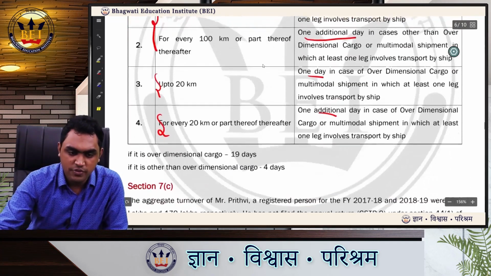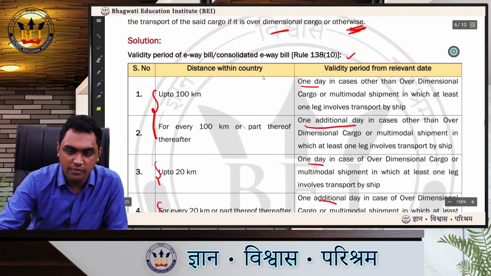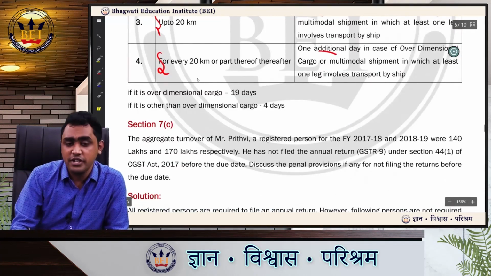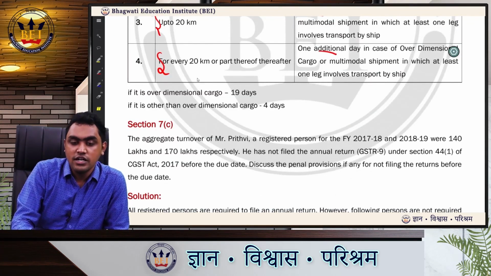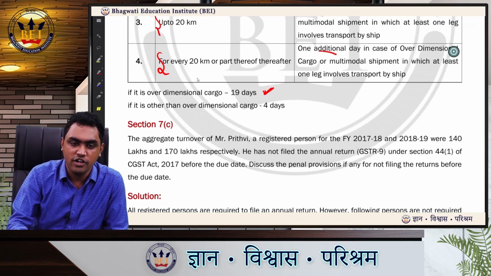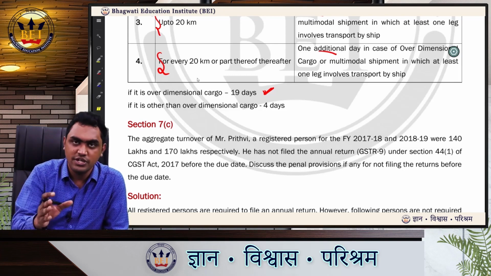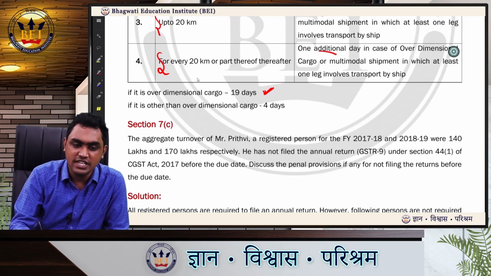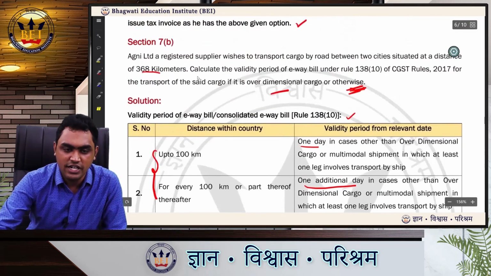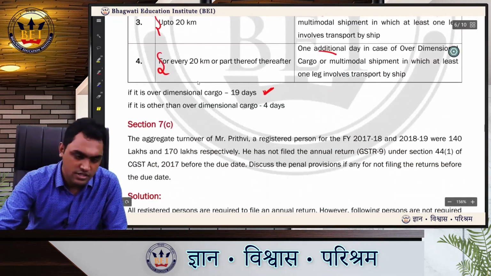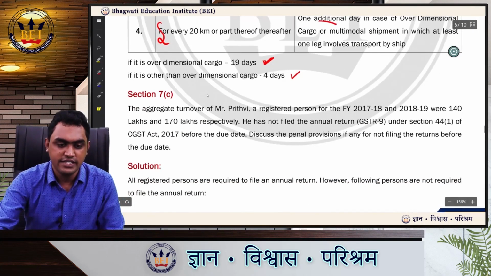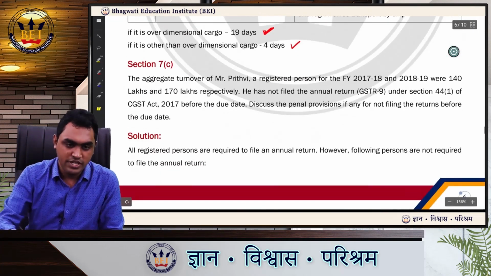So based on this provision, if it is an over dimensional cargo, 368 kilometers divided by 20 kilometers per day, you will get 19 days. It will come 18.4, but you have to take upper rounding off because it is part also. So it will be 19 days. Then if it is other than over dimensional cargo, so for every 100 kilometers 1 day, so for 368 kilometers it will be 4 days. Done. Next, let us see question 7c.